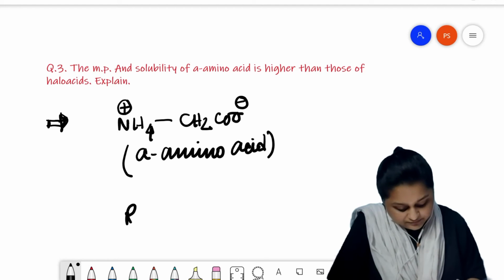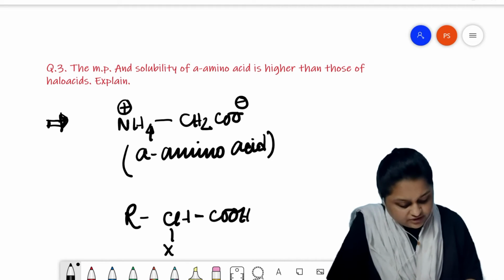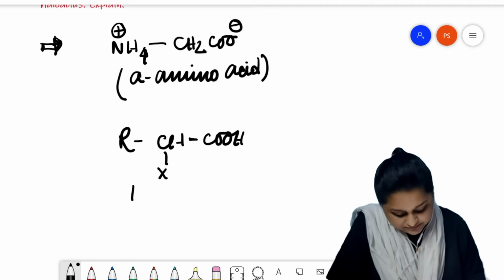Halo acids. This is the general formula of a halo acid.